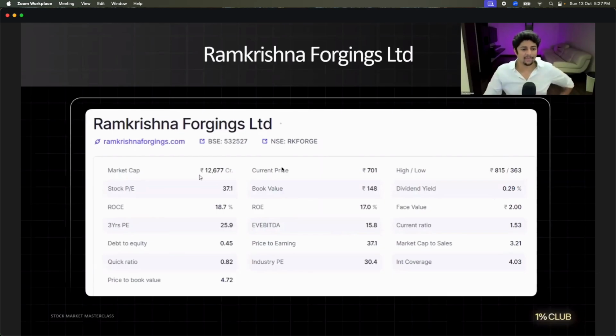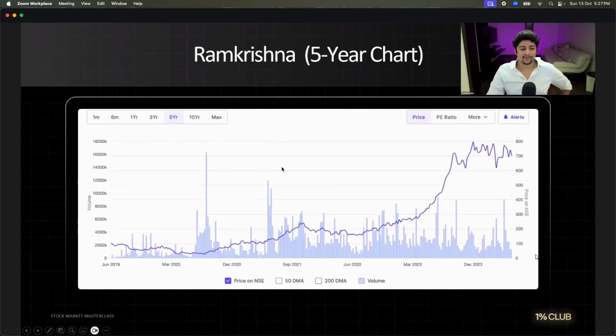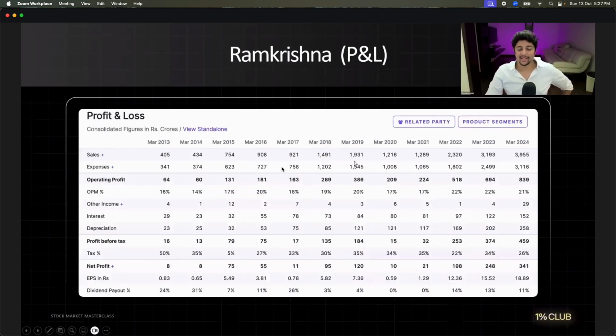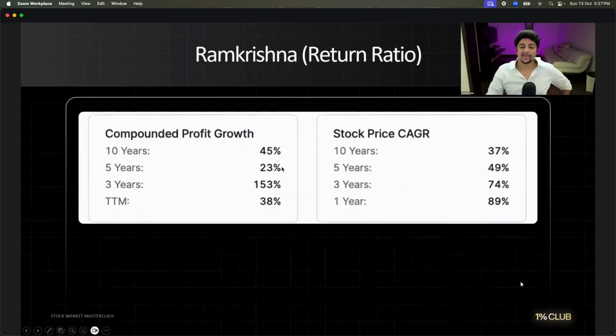Stock P/E is slightly overvalued, 30 to 37. Debt to equity is 0.45, fine. Stock price, oh la la, from 100 to 700. Seven times in 5 years. Let's understand more. Last 5 years: 19 COVID, 233, 139, 518, 694, 839. EPS has gone from 1 to 18. And if you look at the return ratio, even in the last 10 years, it has given 37% return.